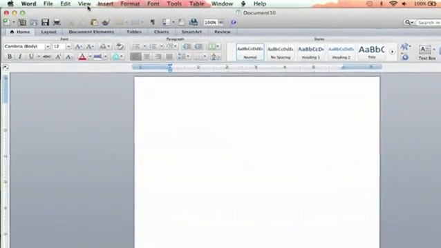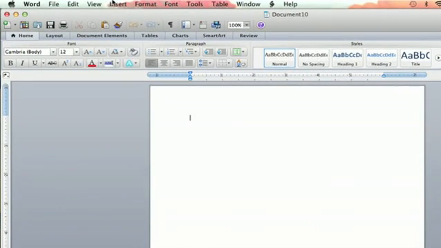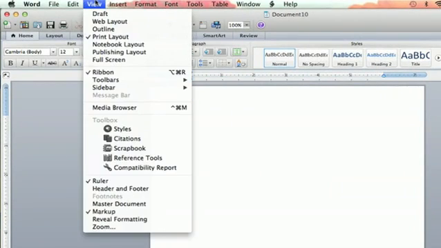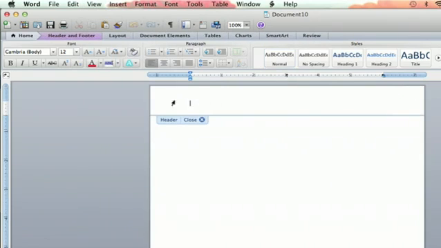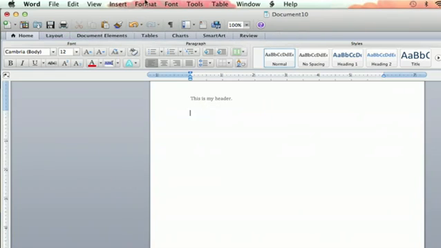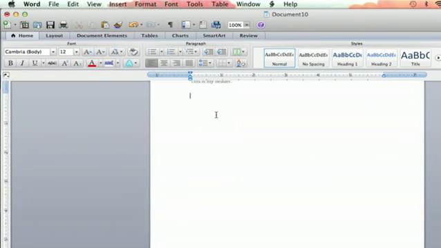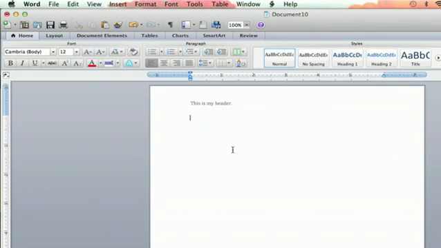Now first of all, if it was up to me, I would have put header under insert because you're going to insert it, but technically it's already there, and so you're just going to click on view and view the spot for the header. This is my header, and there it is. You have a header, and if you go down another page and insert a section break, that will be your header on every page.